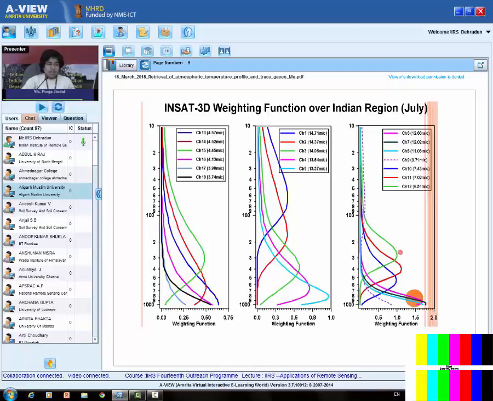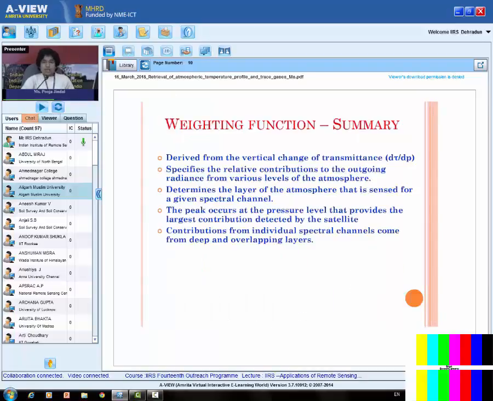Similarly, here we see green, this is for channel number 12. So channel number 12 is giving me the information about this 200 to 300 hectopascal layer. Similarly, we have various channels for INSAT 3D sounder. And the summary of the weighting function: weighting functions are derived from the vertical change of the transmittances, del tau by del P. Vertical change of transmittance with respect to pressure is the weighting function.